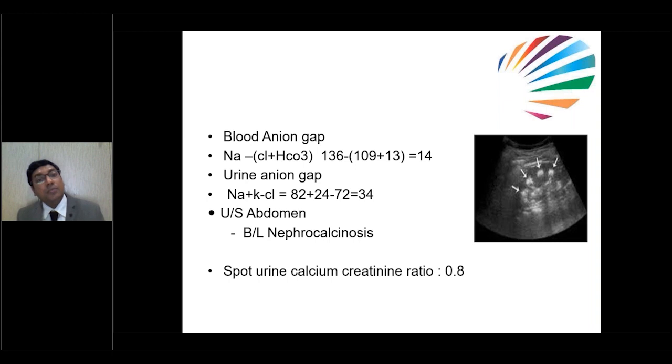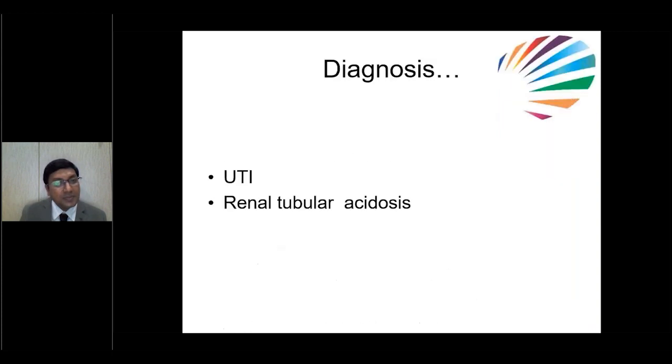So this is normal anion gap metabolic acidosis. And urine anion gap is positive here. Now ultrasound is showing nephrocalcinosis and child is having hypercalciuria. Calcium creatinine ratio more than 2 is suggestive of hypercalciuria. So the child is having UTI. By this time we know this is renal tubular acidosis because child is having hypokalemia, metabolic acidosis, and that is normal anion gap, and urinary pH is 6.2.